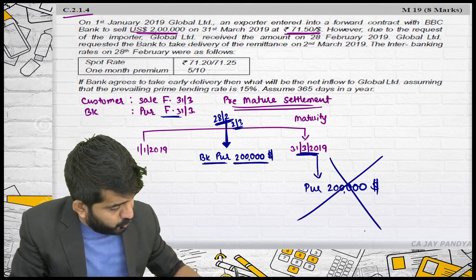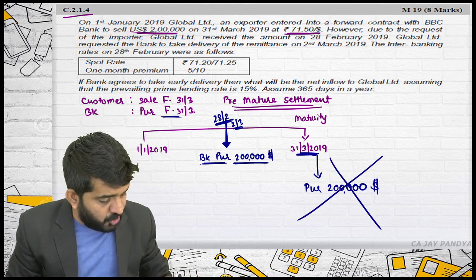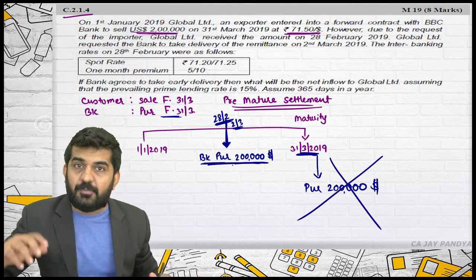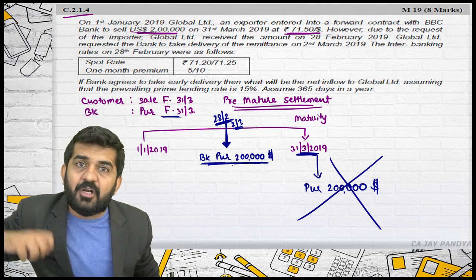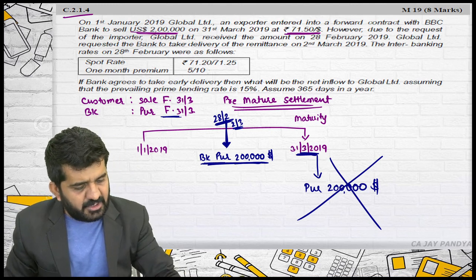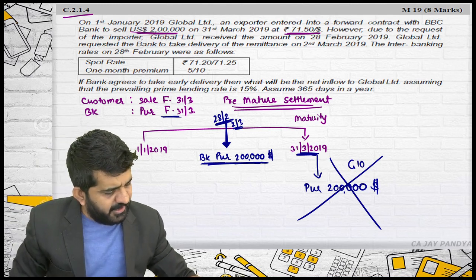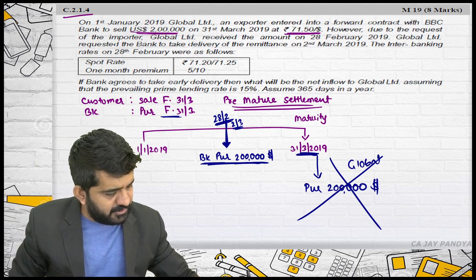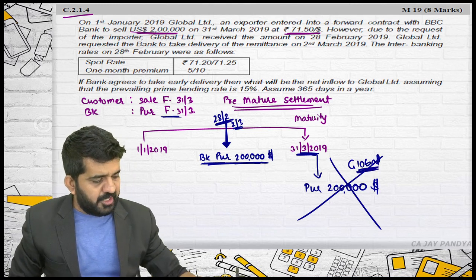But now this contract is cancelled because this is already delivered by the customer. The customer has already sold these dollars. Now they will not be selling. Now this Global Limited will not be selling it once again, because this contract needs to be cancelled.